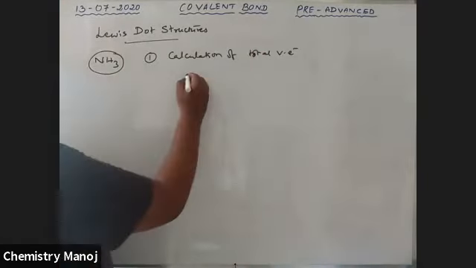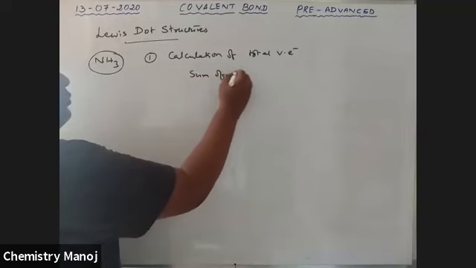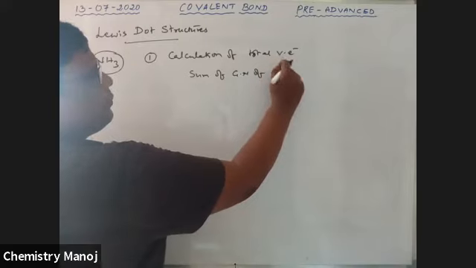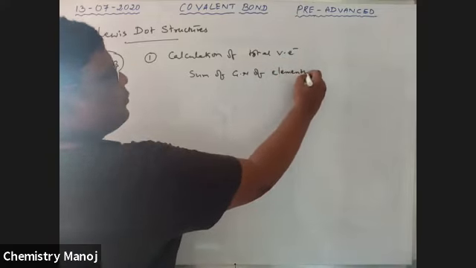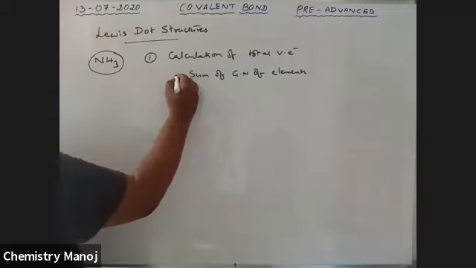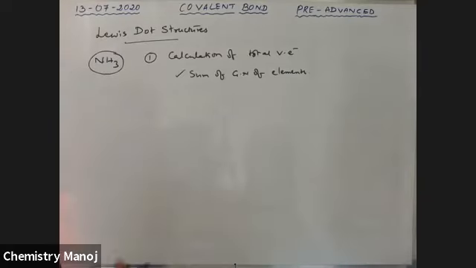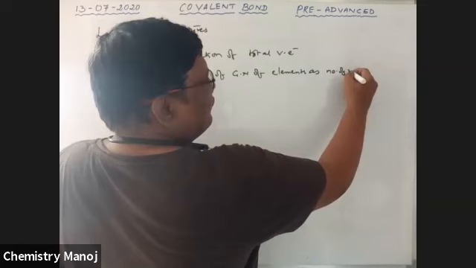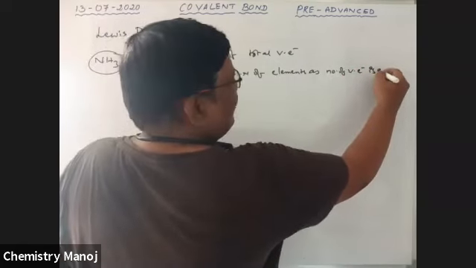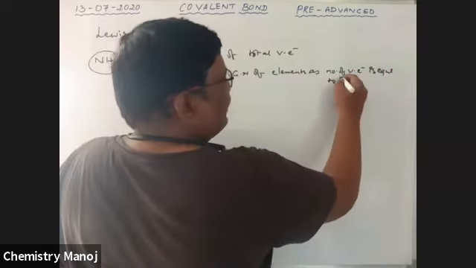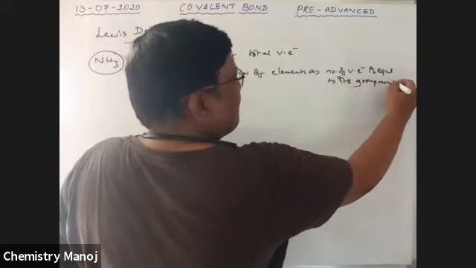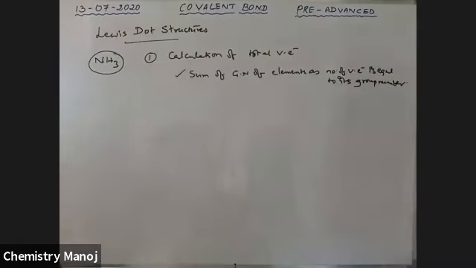It is nothing but the sum of the group numbers of the elements, because the number of valence electrons is equal to its group number.